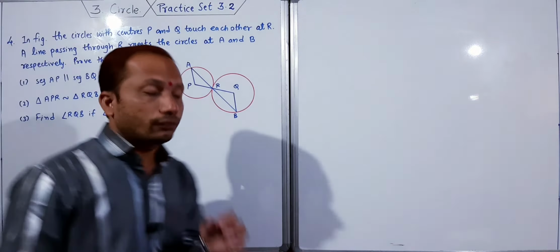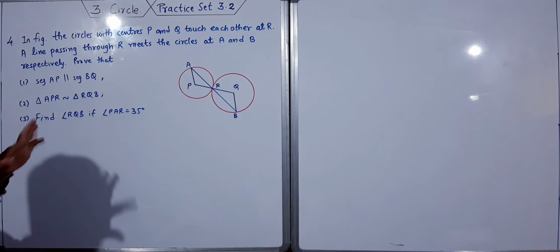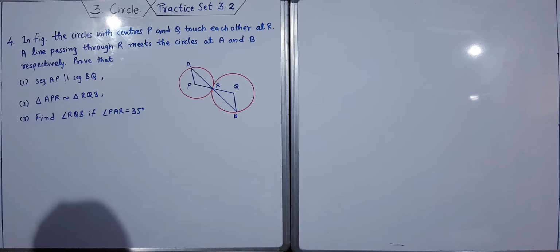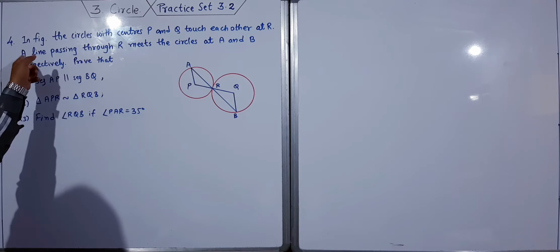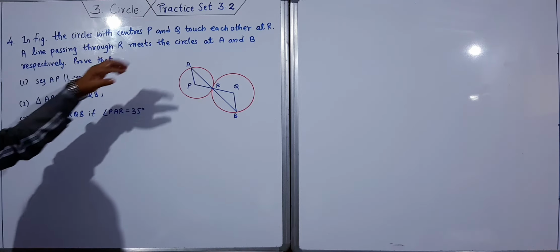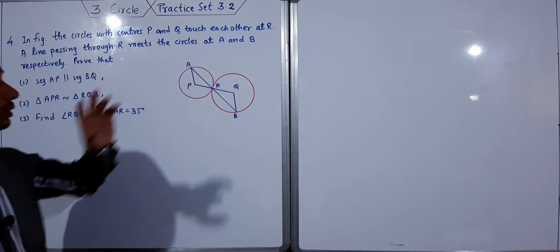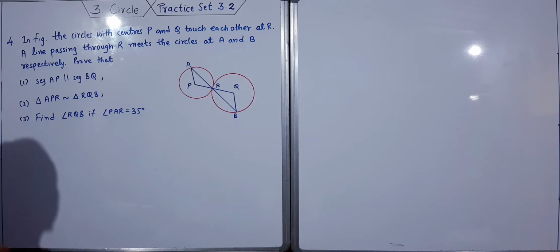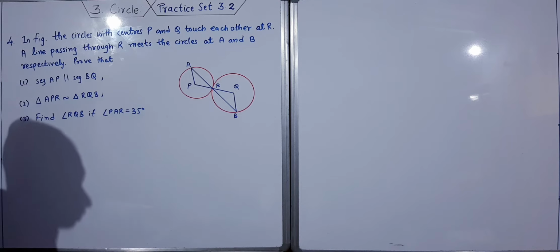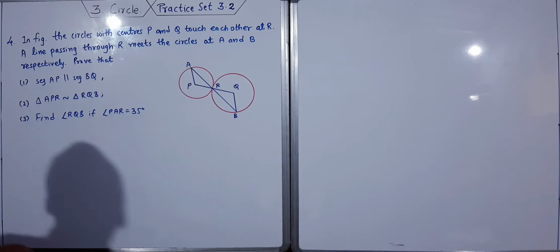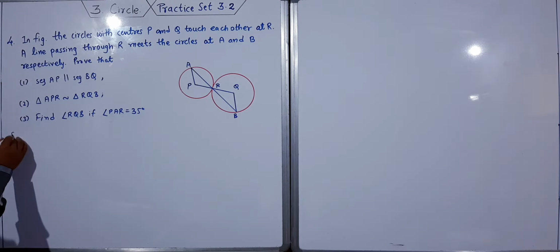Okay, so we'll solve the fourth question, and the diagram is given here. Two circles with centers P and Q touch each other at point R. A line passing through R meets the circles at A and B. Let's prove that segment AP is parallel to segment BQ. We have to prove this. Okay, let's start.